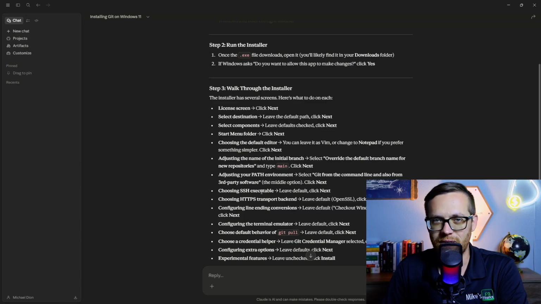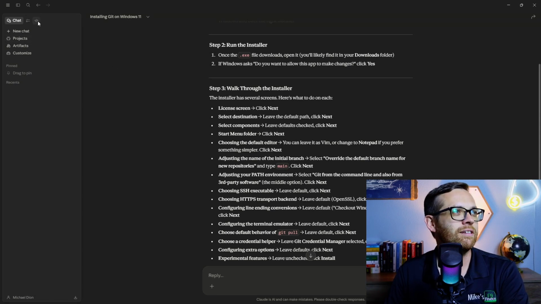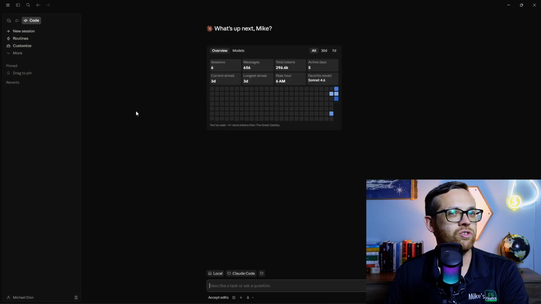Even Windows 10 will be different than 11. And this is a really great use of AI. Anytime you get stuck on something, pop it in Claude, ask it to walk you through. So now with Git installed, there's really no additional setup.